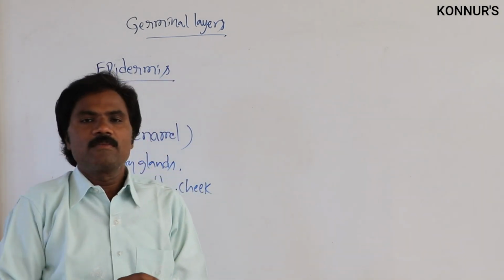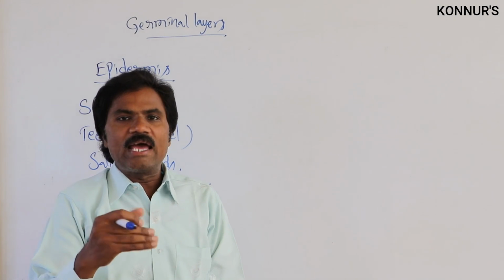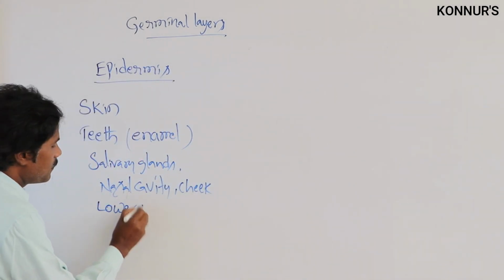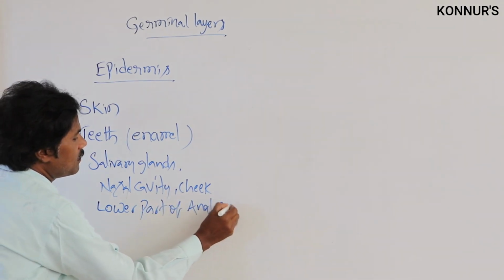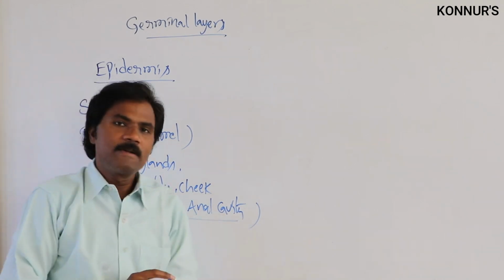Another important one is the lower part of the anal cavity, which is formed.